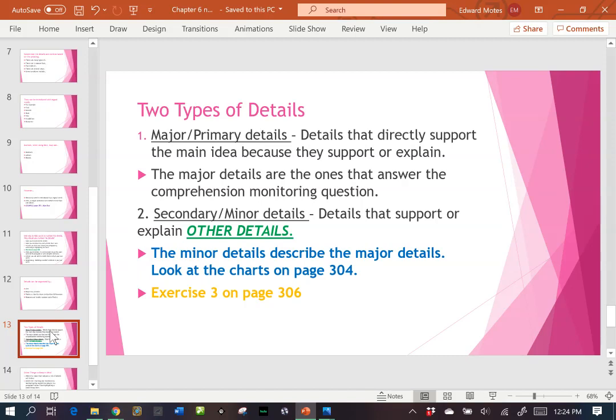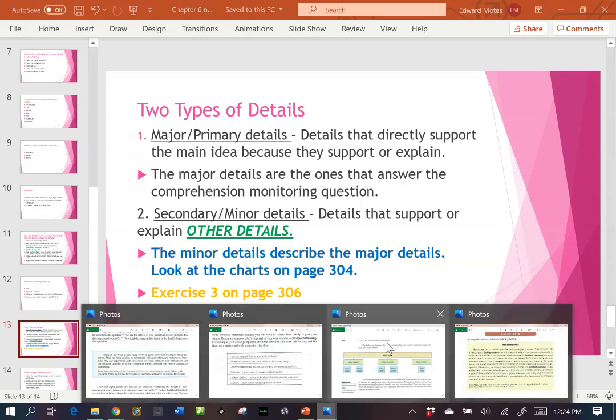So we have our major primary details, and these are details that directly support the main idea because they support or explain it. The major details are the ones that answer the comprehension monitoring question. So those are major details. But then we have secondary minor details, and these details simply support the other details. Okay, so you've got major primary details that support the main idea, and then you've got secondary minor details that support other details.